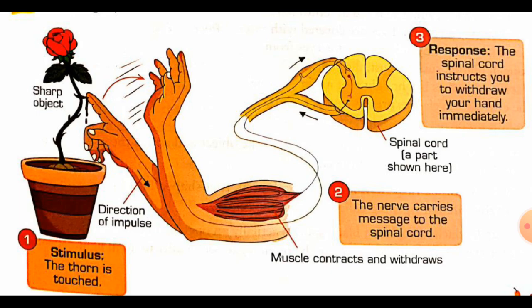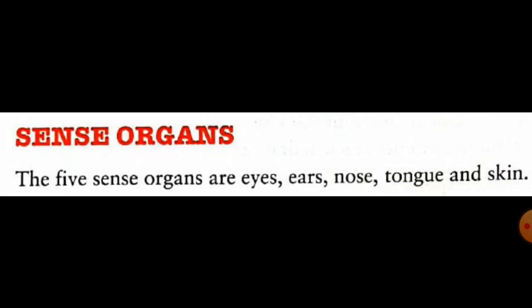In this case the thorn touch is the stimulus. The nerve carries the message to the spinal cord, and the response is that the spinal cord instructs you to withdraw your hand immediately. So in this way you get the command from the spinal cord only, and such a type of action is called a reflex action.